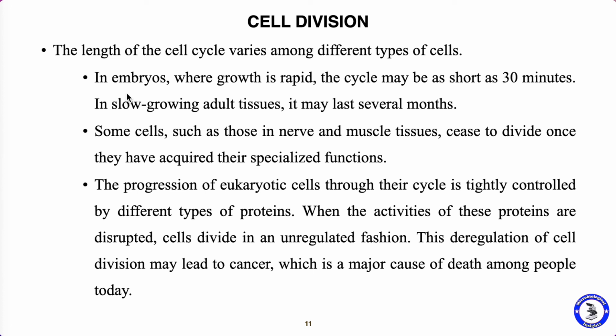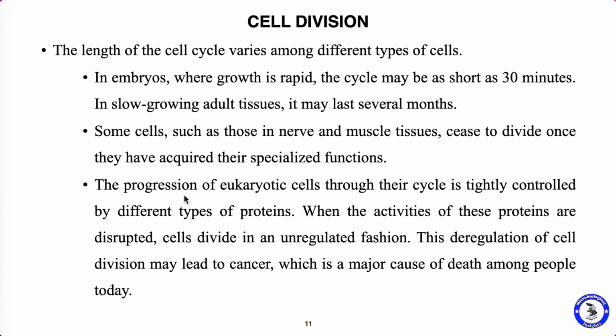When we see the embryo, the growth is very fast and the cell cycle may be as short as 30 minutes. But in slow growing adult tissue it may take several months to divide from a single cell to daughter cells, no? And some cells such as the nerve and muscle tissues stop dividing once they acquire their specialized functions. If they reach that particular size and growth, after that the cell division stops.